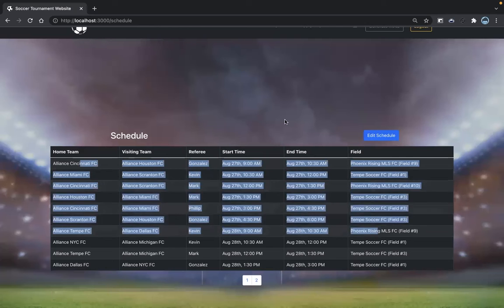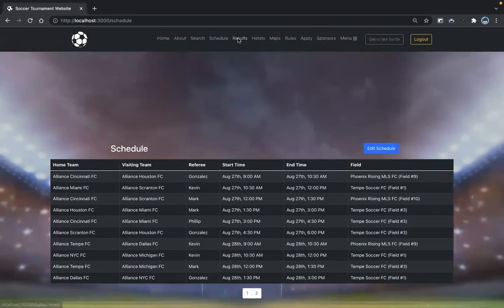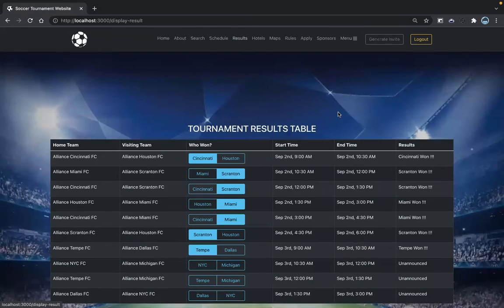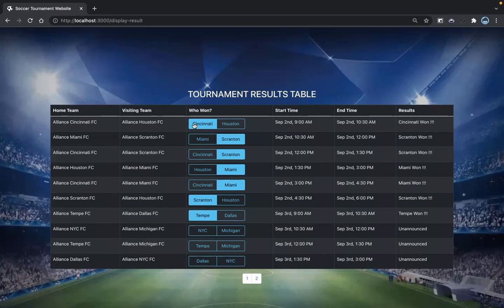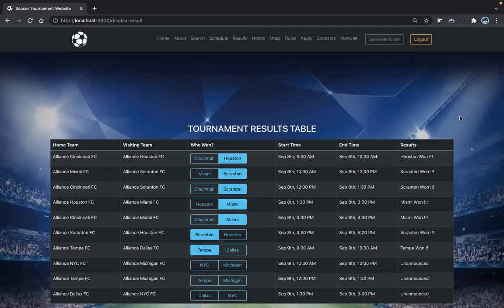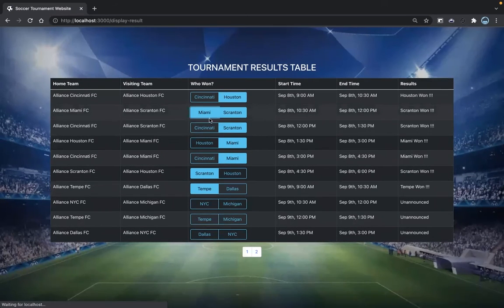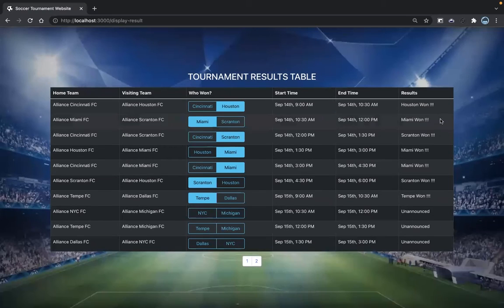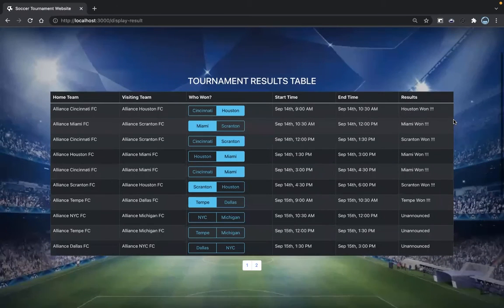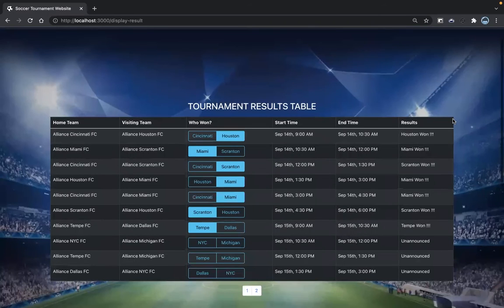Similarly, if we go to the results page, there is an option for declaring the result or winner for that particular game. So as we can see, Cincinnati won. If we click on Houston, or if we change the button, the result will change. It will show that Houston won. So that's what a tournament director can do. And just like that, we can see Miami won. And this is only limited to the tournament director role.